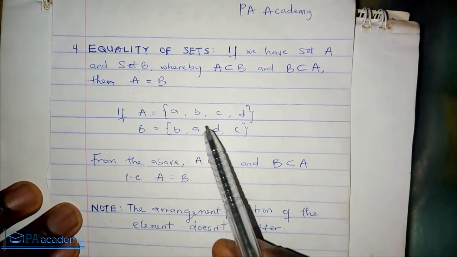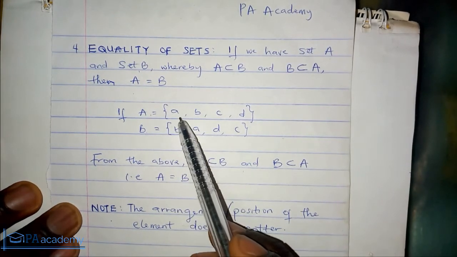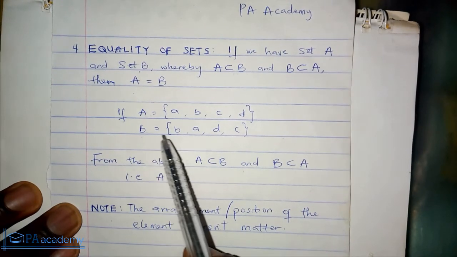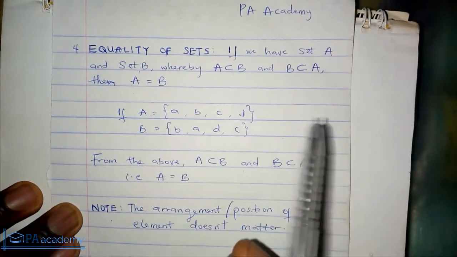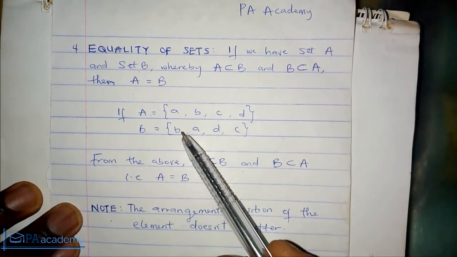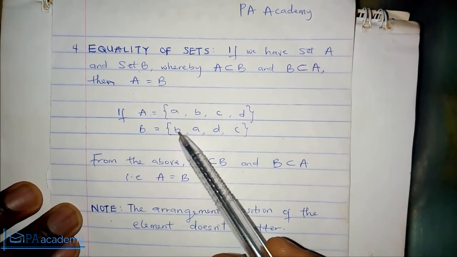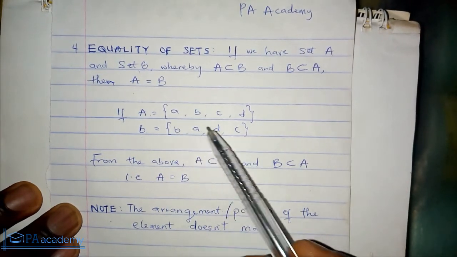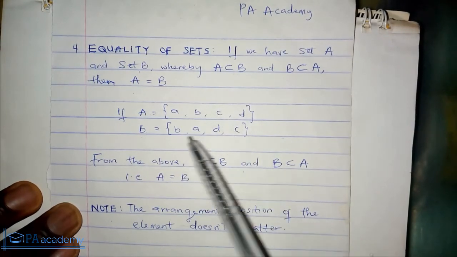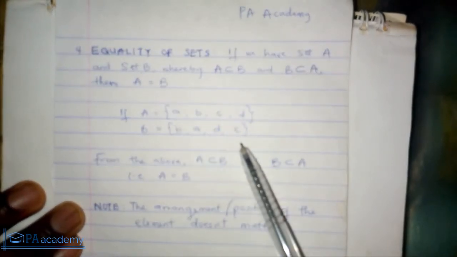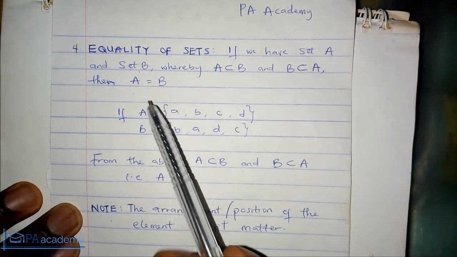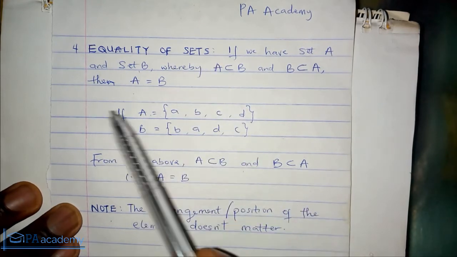Look at this here. If you look at set A, the elements are A, B, C, D. If you look at set B, the elements are B, A, D, C. You can see that set B was just rearranged, but the elements are the same. We have B, we have A, we have D, we have C here also. So you can see that the elements are the same, but the arrangement is different. So that means set A is also equal to set B. That makes them equal sets.